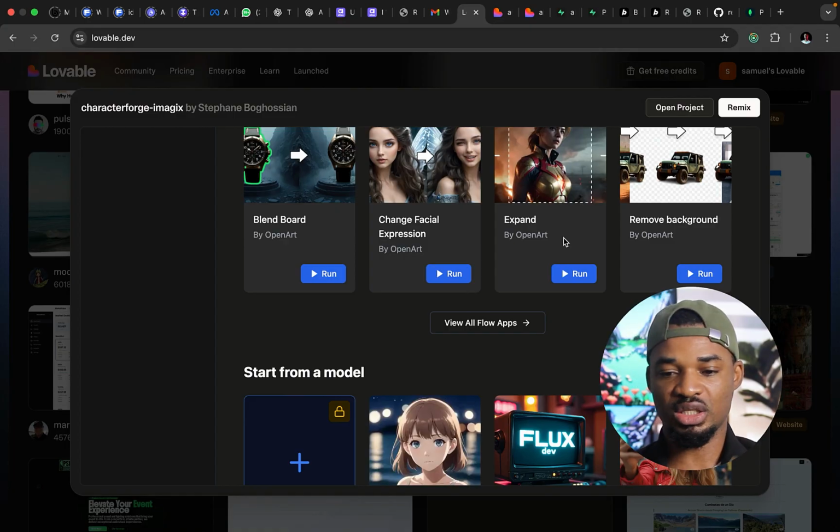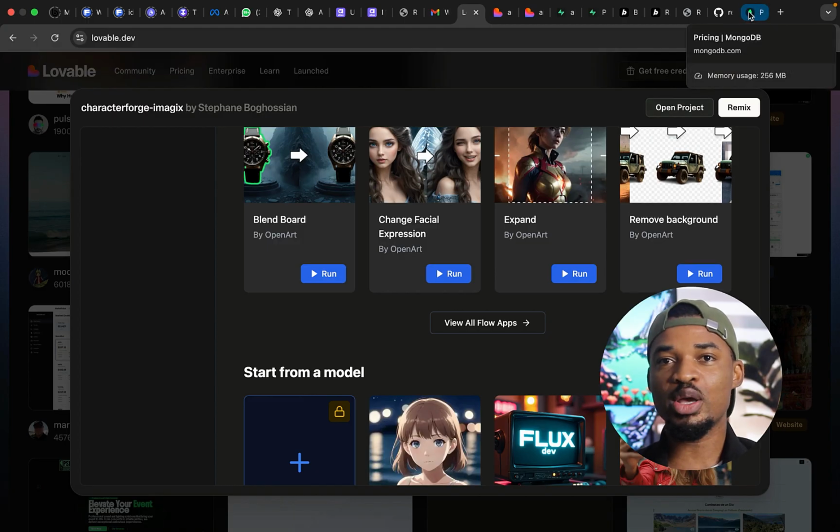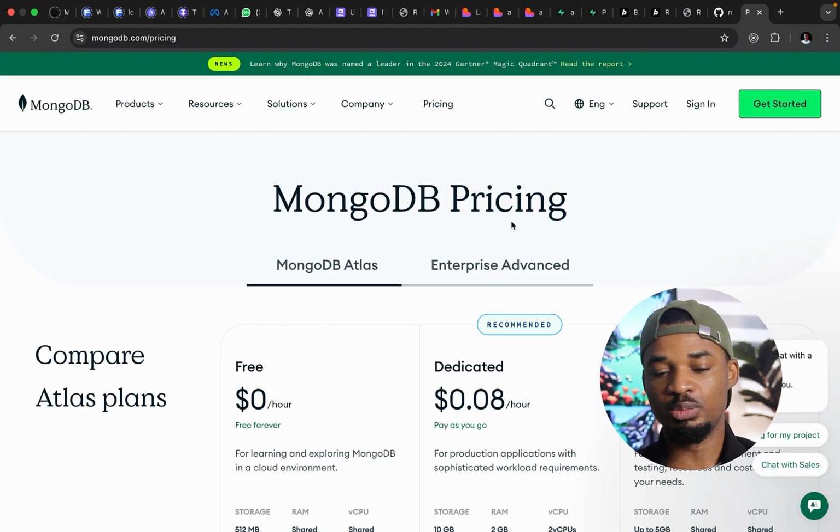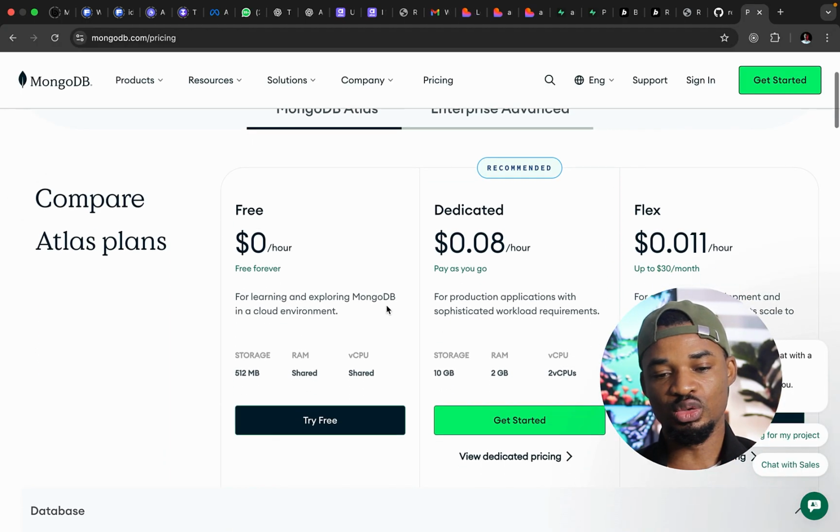I don't want to do that. It's going to be expensive. Now, I will always go with the step of using MongoDB because why? MongoDB is pay as you go. It is quite cheap, right? If you don't have enough traffic in the month, you might even spend like $0.